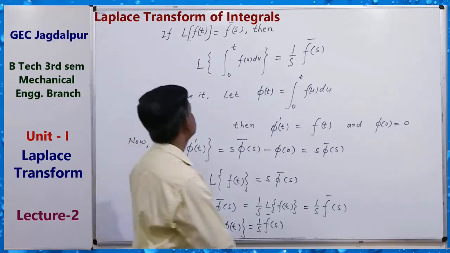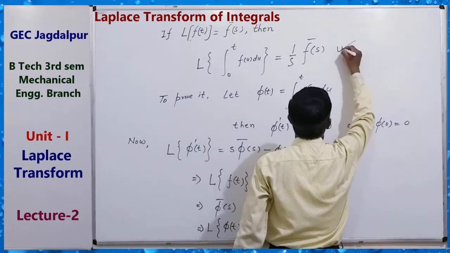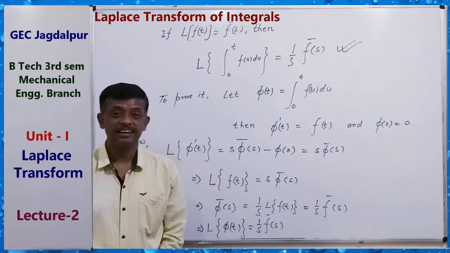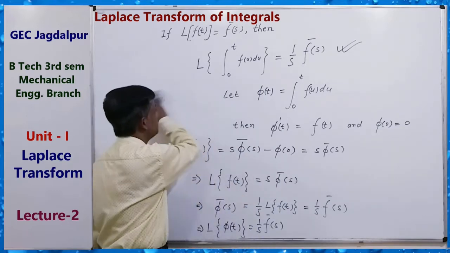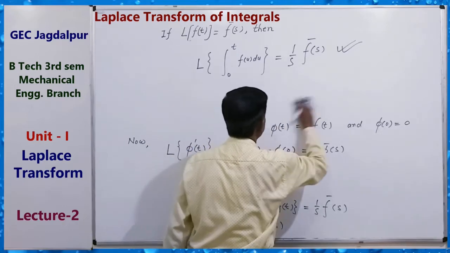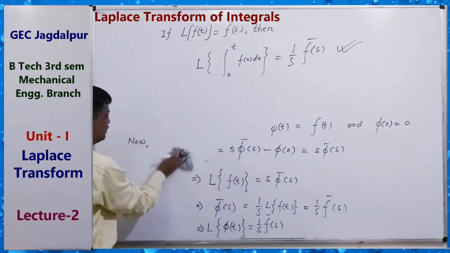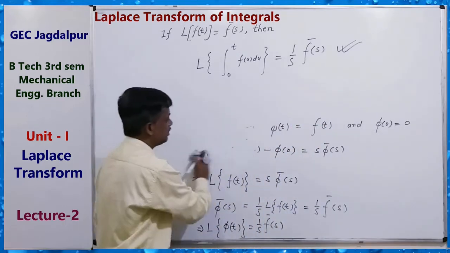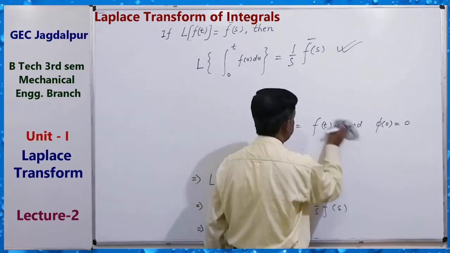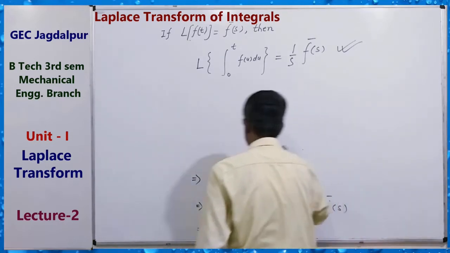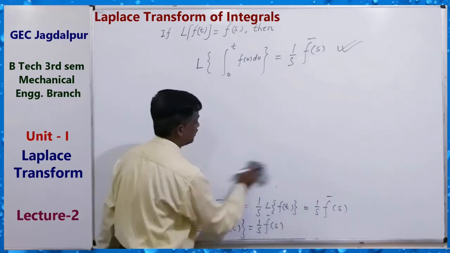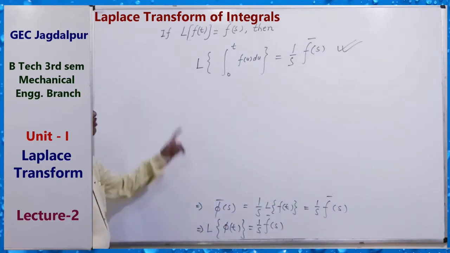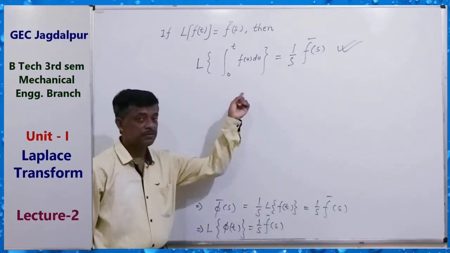Okay, so this is the Laplace transform of integrals of f. This formula is very important for finding the Laplace transform value of integration also, and for solving questions. So remember it.